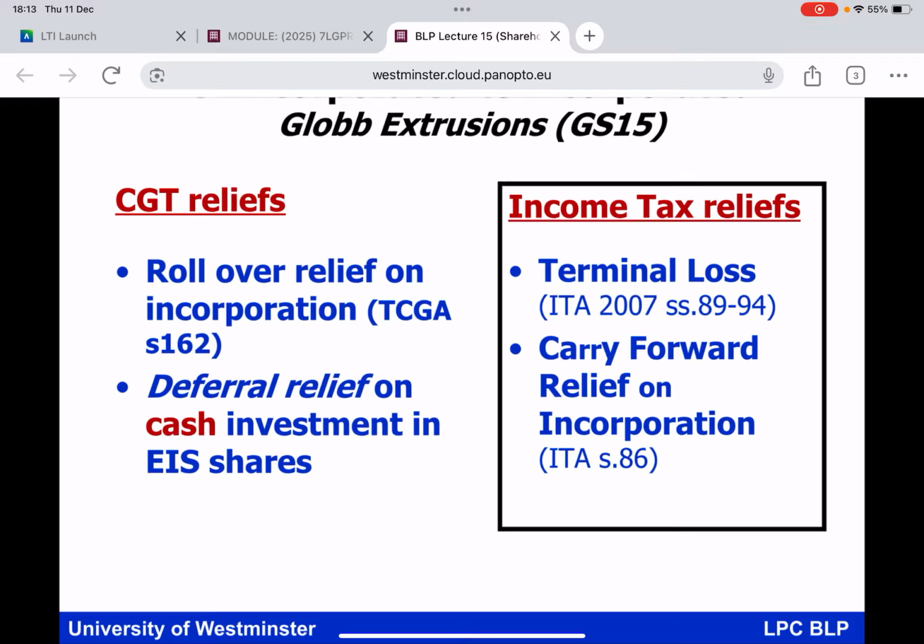Now, you may well recall that actually that could become a CGT relevant event, because if I'm transferring chargeable assets over to the company in return for shares, and the chargeable assets have gone up in value, it will immediately trigger a CGT liability. But there is a relief aimed at that situation, and that was called rollover relief on incorporation of a business. And the next slide will illustrate that, everybody.